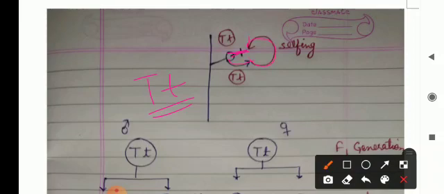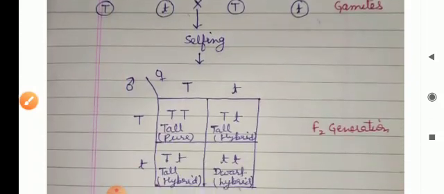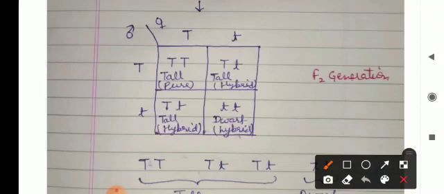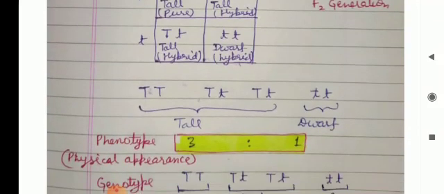Here selfing takes place. After that fruit is formed, inside the fruit seed is found, and after sowing the seed, in the next generation what do we get? We get tall plants and dwarf plants in the ratio of 3:1.